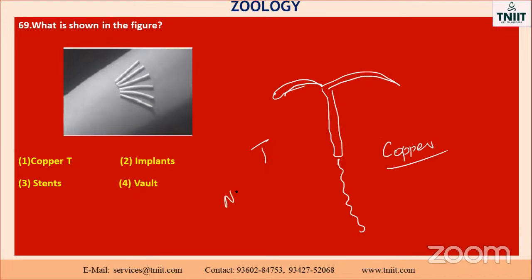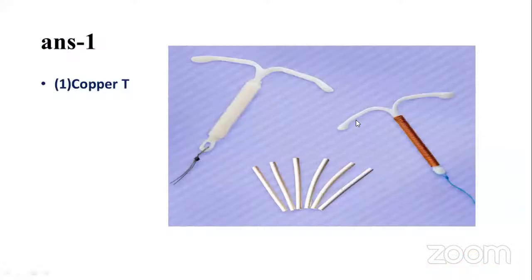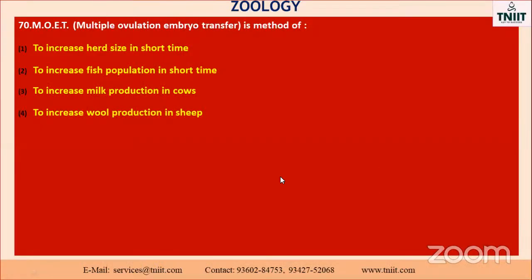Sometimes they may ask this question in NEET, my dear. See the option, you can understand this. This is the structure, copper T is the first one. It is an intrauterine device, a uterine device placed in the female reproductive tract. As a result, what happened? It will prevent the fertilization in the fallopian tubes. That is very, very important.